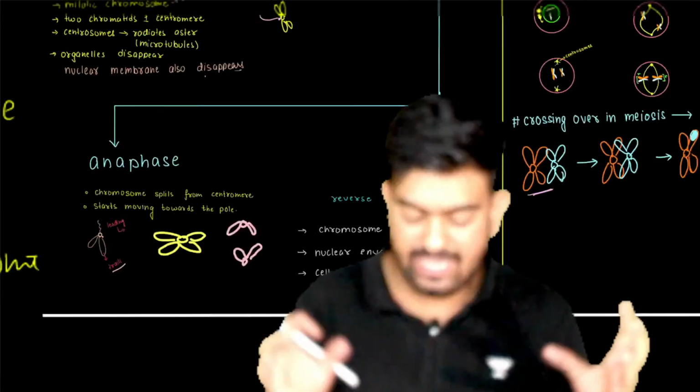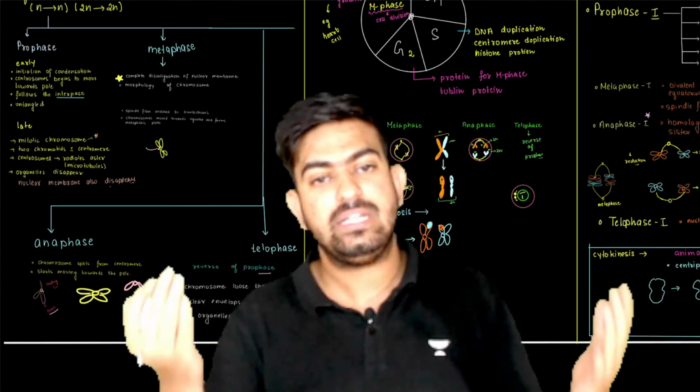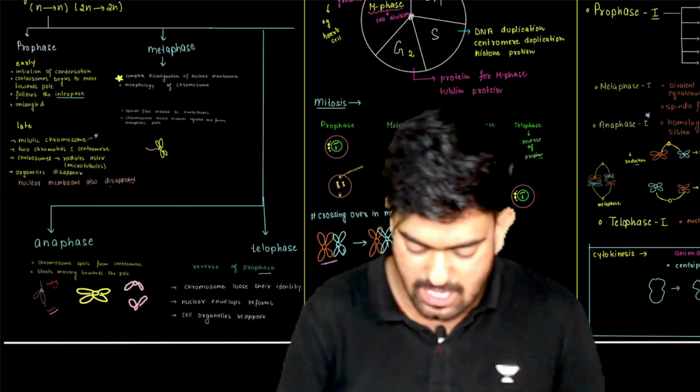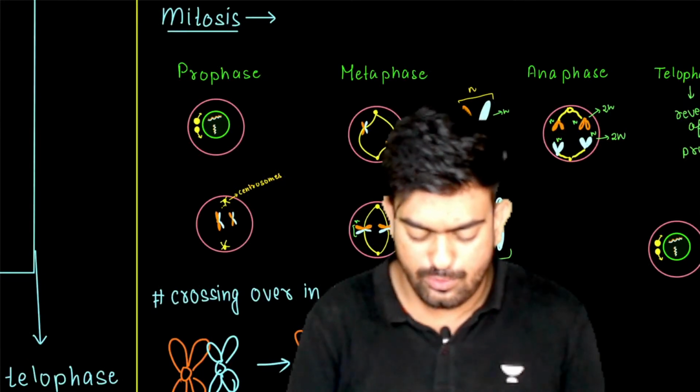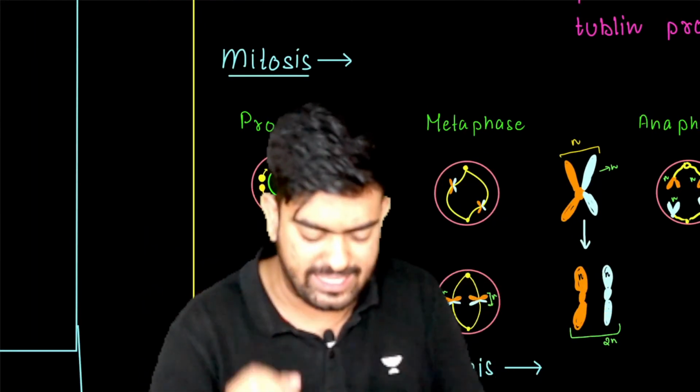After telophase, what is going to happen? Karyokinesis is completed, and then cytokinesis will also get completed. Now let us move on and understand this mitosis with the help of a quick diagram.